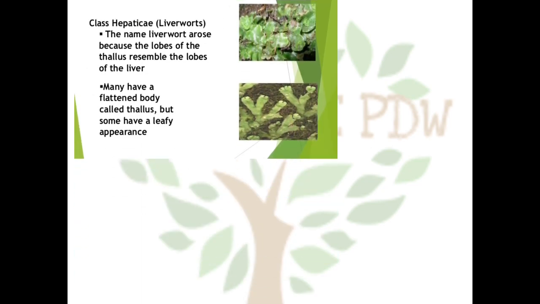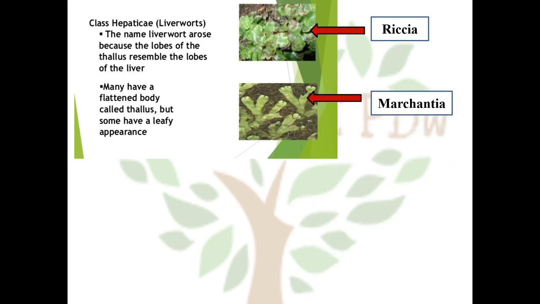So we'll see some general characteristics of liverworts. So the common name is liverworts. The name of class is Hepaticae. The name liverwort arose because the lobes of thallus resemble the lobes of liver, and they have a flattened or prostrate body called thallus, but some have leafy appearance. So this is the diagram of Riccia. This is the diagram of Marchantia.